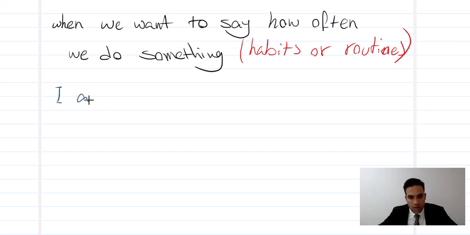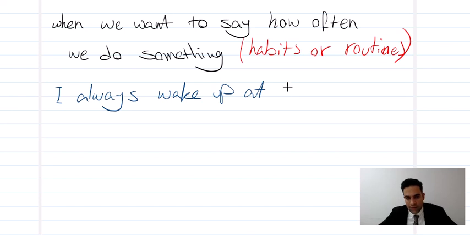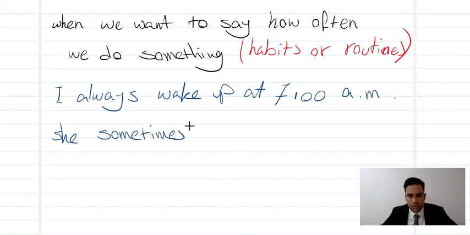I always wake up at, for example, 7. I always wake up at 7 in the morning. 7 a.m. I always wake up at 7 a.m. She sometimes goes to cafe at night.